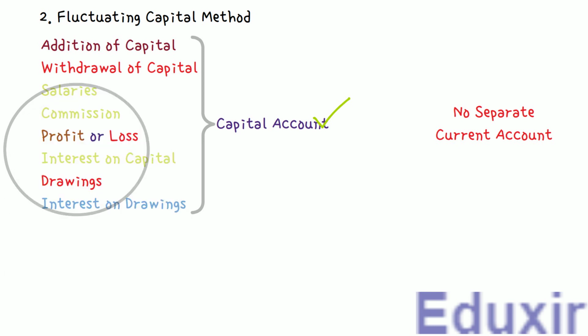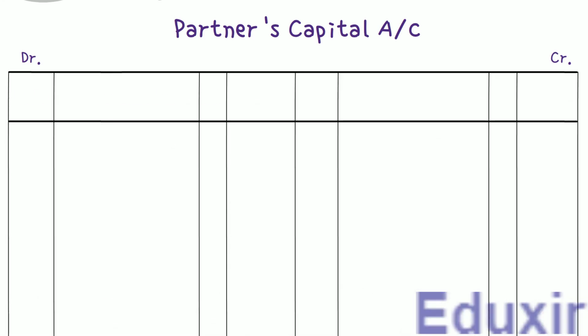Because of these adjustments, there will be adjustments or changes in the partners' capital accounts from time to time. As the partner's capital changes or fluctuates from time to time, we call this account as fluctuating capital method. When you are actually solving the problems, if there are no instructions given, then we should prepare the capital accounts using this method. For your understanding, just assume that whatever entries we made in the partner's current account in the previous method, all those entries will be made into the partner's capital accounts in this method. That's it. Considering this, the pro forma of capital accounts prepared in this method will be as follows.